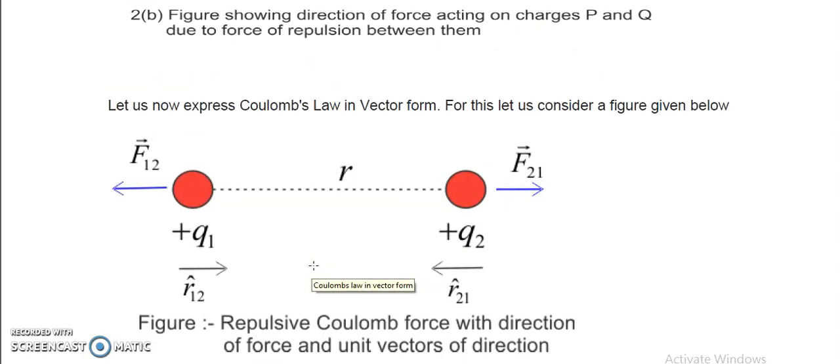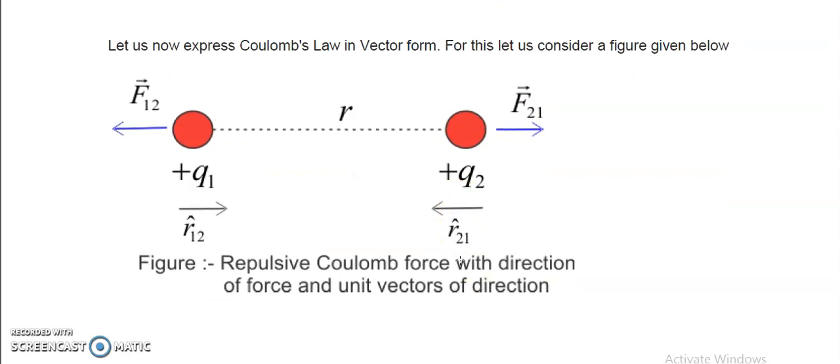Now, out of those two, I have taken one example, the pair of charges plus Q1 and plus Q2, which means both are having the same nature. Definitely the force exerted by Q2 on Q1 will be in this direction, and the force exerted by Q1 on Q2 will be in this direction. Remember, this denotation stands for force exerted on 1 by 2. Similarly, this denotation stands for force exerted on 2 by 1, right?